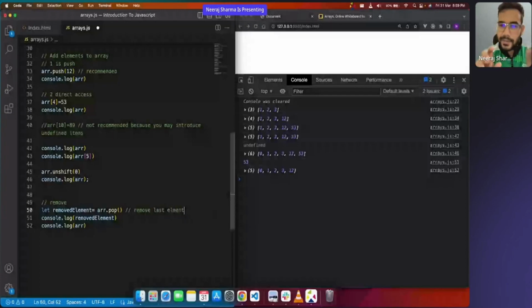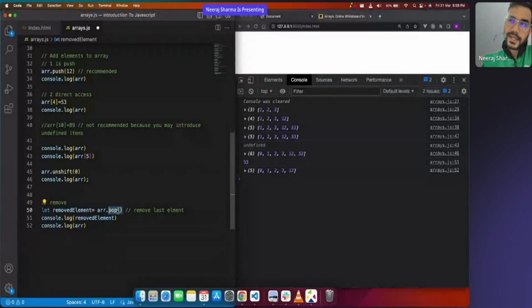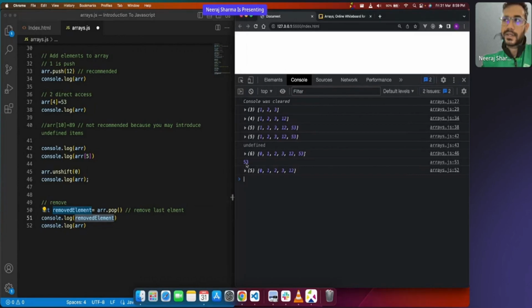Okay, why 53, Nikhil? Because of what pop does. You remember how push was giving the element at the last. What pop does, it removes the element from the last. So when I say ARR.pop, pop is an inbuilt function. It will remove this 53 from the array and will return it. It will give it back. So basically this code is getting executed and this code is giving you 53 back, and this 53 is going to removed element. Okay, and then the array, if you see, it is coming as without 53 and removed element is 53. Clear?